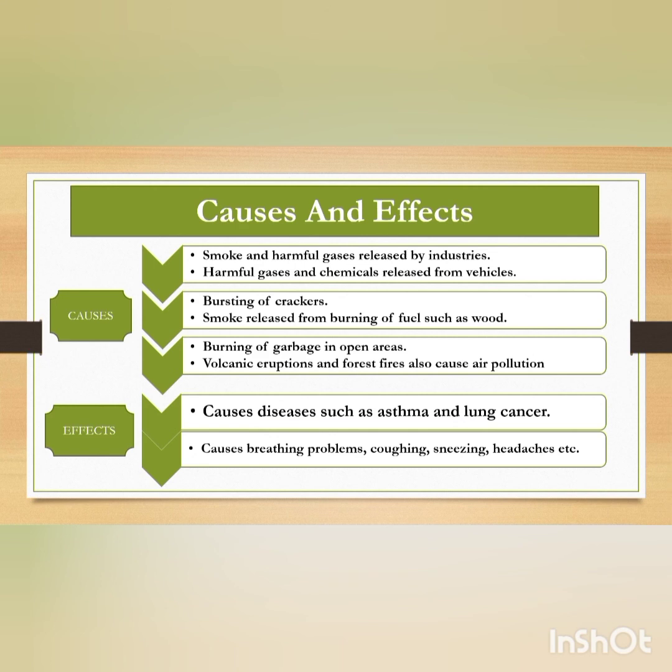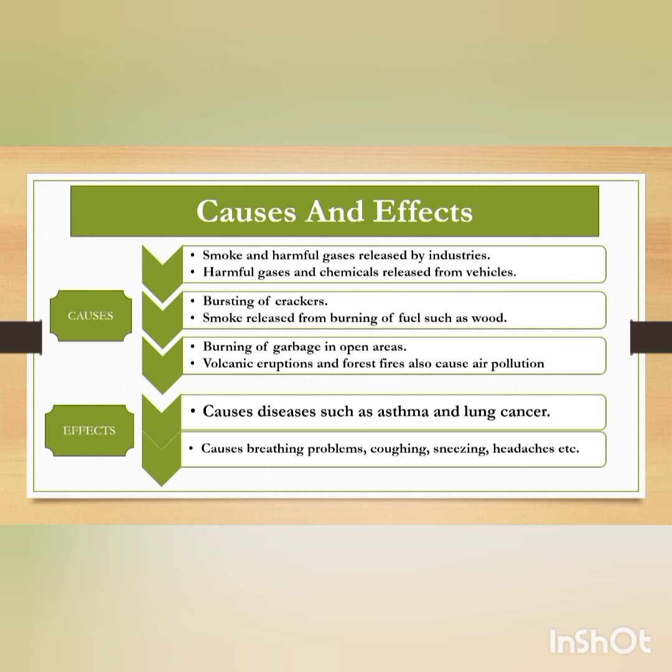Last one is what? Volcanic eruptions and forest fires. They cause air pollution. So whenever a volcano is erupting and the forests are on fire, what happens? These all cause a lot of air pollution, which is harming our earth.